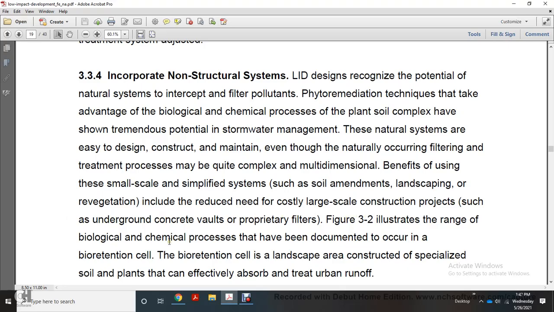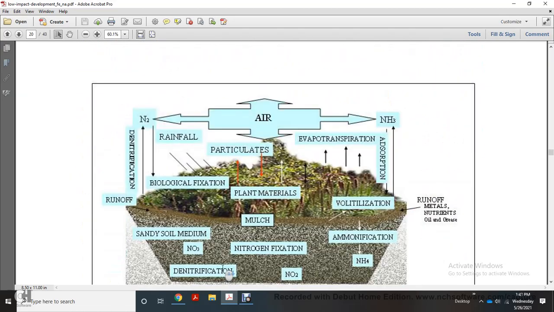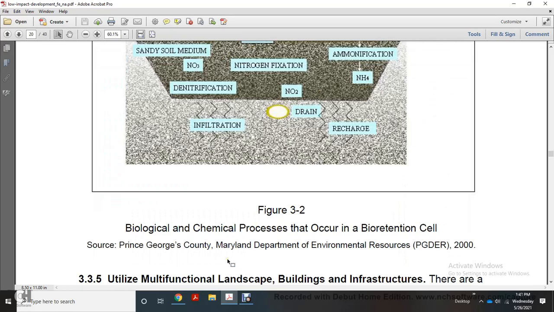Figure 3.2 illustrates a range of biological and chemical processes that have been documented in bioretention cell landscapes, which are constructions of specialized soil and plants that effectively absorb and treat urban runoff. It shows denitrification, the runoff, biological filtration, rainfall, precipitates, particles, air, plant materials, evapotranspiration, absorption, nitrous oxide, ammonium, mulch, nitrogen fixation, sand soil medium, nitrification, denitrification, infiltration, drain and recharge.